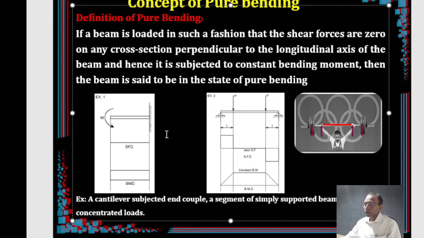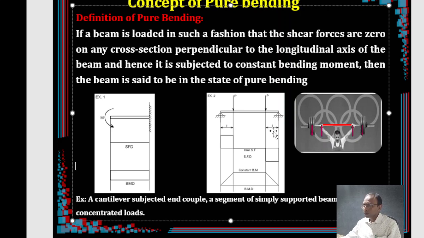For example, now this particular person, a weightlifter, is lifting a weight. You can see, whatever may be the size of the weight he is lifting, it doesn't matter for us. What matters for us is, when he is lifting like this, treating this as one support of the beam and this as another support of the beam, and this is the load that he is applying.